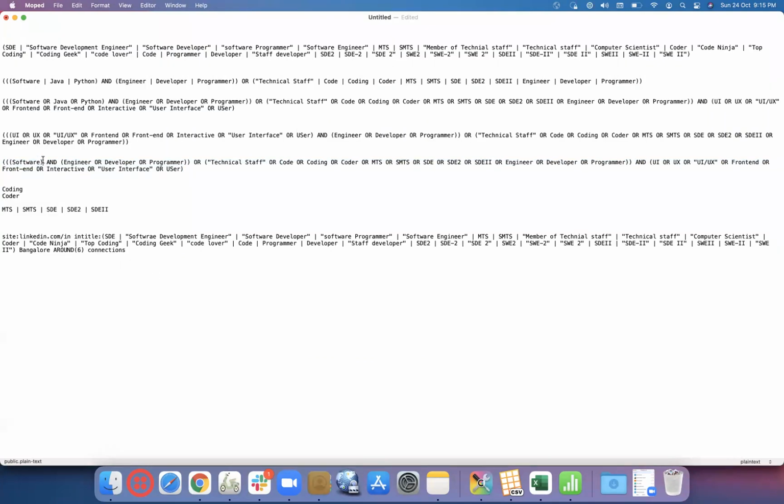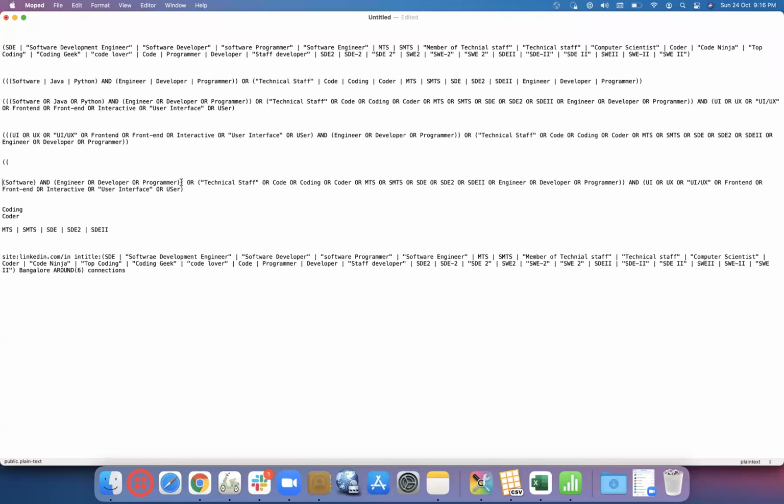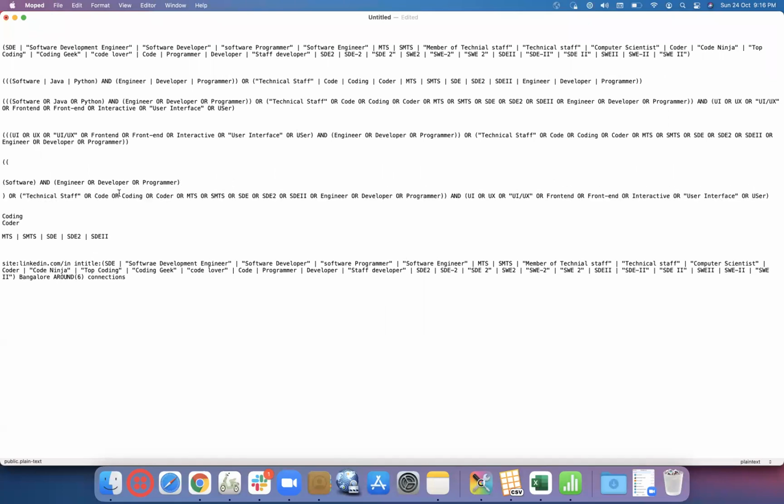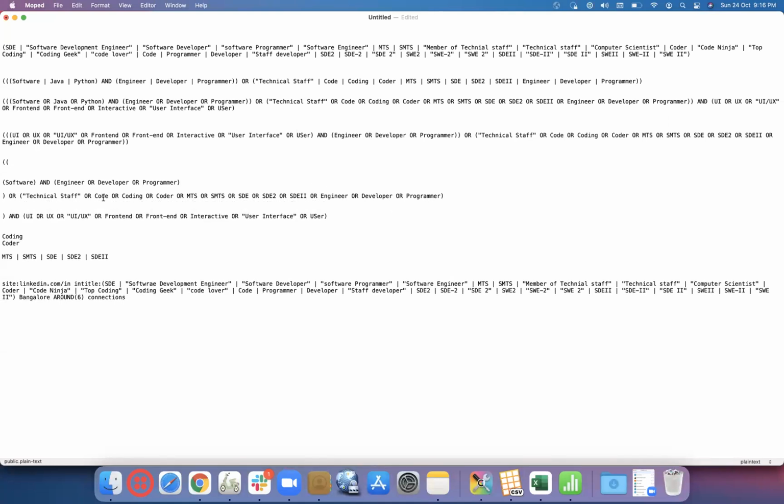Because what we're trying to do here is, when we use this particular word, software and engineer or developer or programmer, we are bracketizing it in one format. So we are making this, or a combination of this. So to make again, on a high level, software engineer or software developer or software programmer.